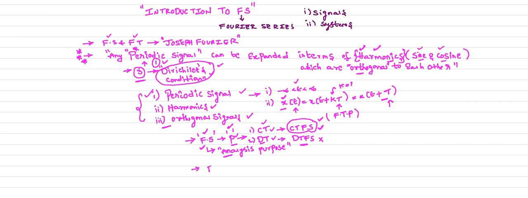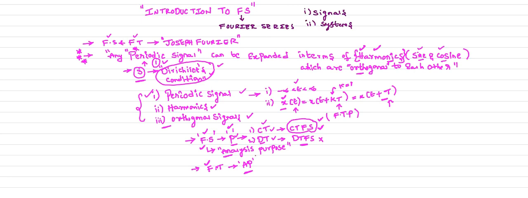Now you may ask one question. What is the use of Fourier transforms? If Fourier series is there, what is the use of Fourier transforms? So Fourier transforms we are going to use for analyzing the aperiodic signals. Fourier series is only used for analyzing the periodic signals, provided that the periodic signal must satisfy Dirichlet's conditions.